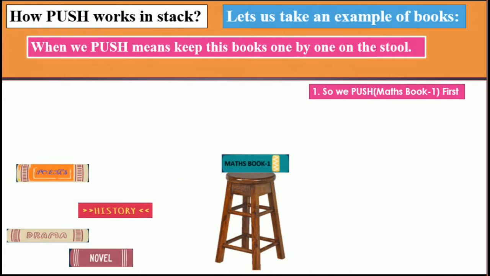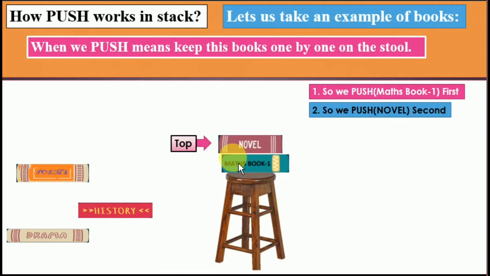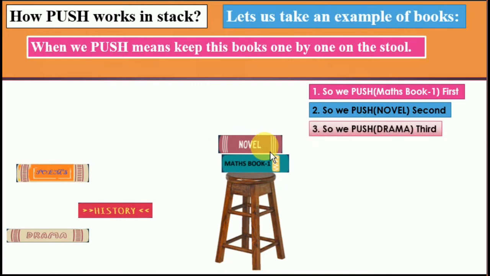Now go to the next one. Which book? That is a novel. When we push, it comes on top of the maths book. Now top is here. It means maths is the first and novel is the second, and the second book is at the top. Now we push again, drama is moved here and placed. Now top is at drama.